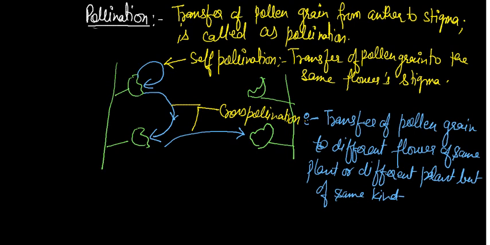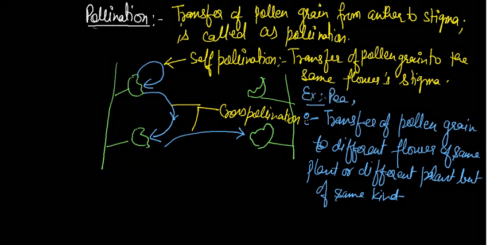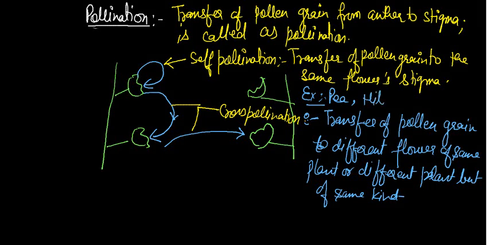One question arises. The best examples are asked. The basic example is Pisum sativum, that is pea. Hibiscus, that is China rose, also called Gudhal. And the best example is maize. One question arises: which flower has more fragrance or is more attractive, the self-pollinated flower or the cross-pollinated flower?